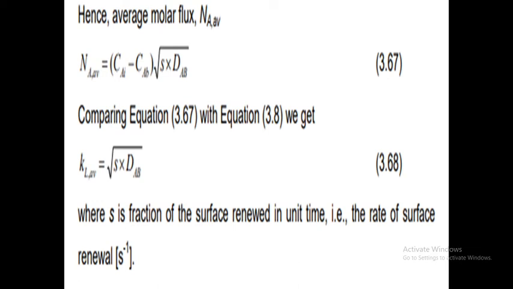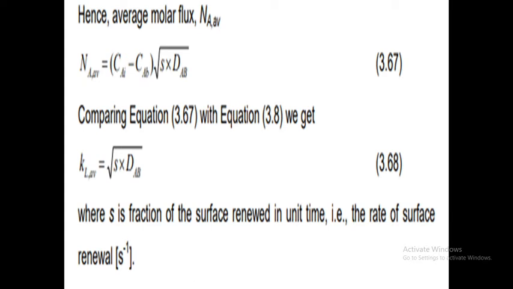For surface renewal theory, flux is equal to mass transfer coefficient times concentration difference. NA average is equal to kL times (CAi minus CAb). This is the concentration difference. Mass transfer coefficient of this theory is root of S times DAB. So here already we have molecular diffusion in liquid. So NA is equal to mass transfer coefficient times concentration difference. So from that, when you compare this equation, the mass transfer coefficient kL average is equal to root of S times DAB.